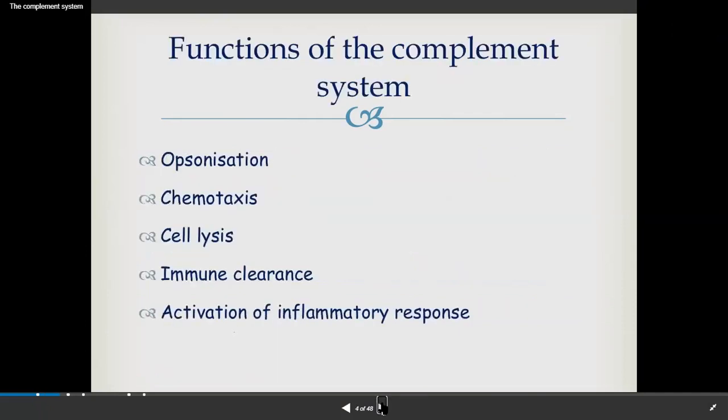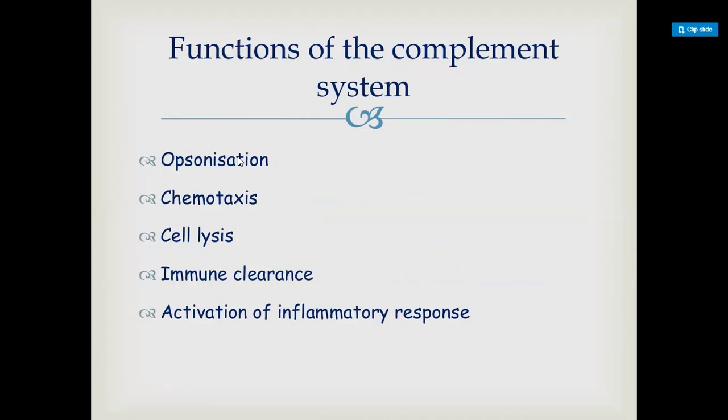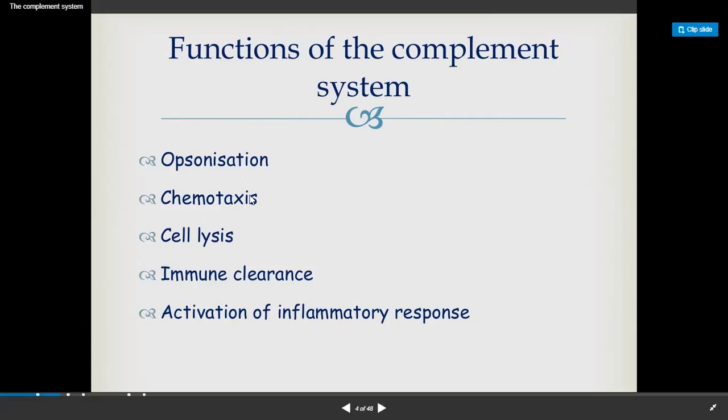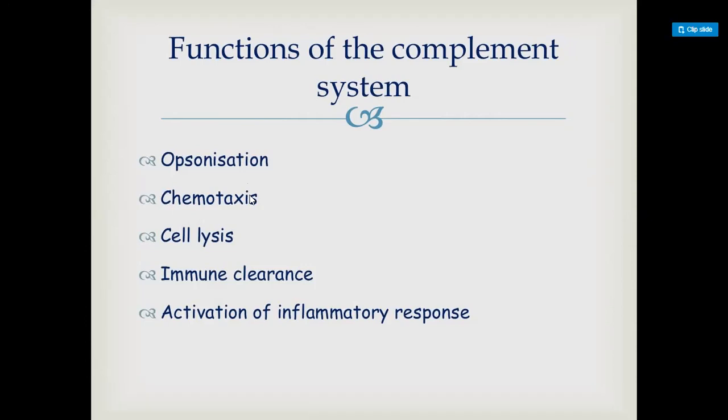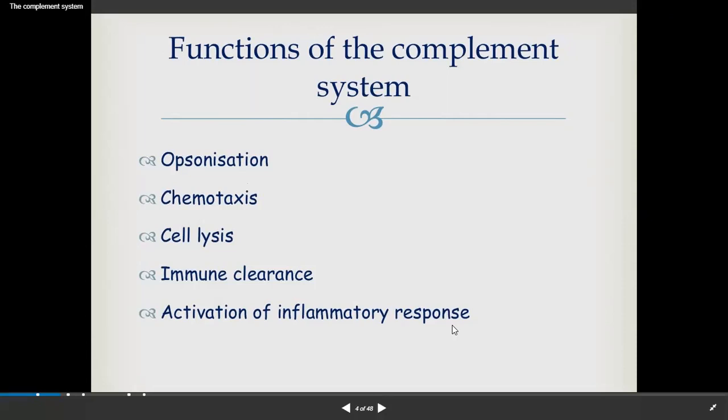So what are the functions of the complement system? The complement system is used in opsonization, chemotaxis, cell lysis, immune clearance, and activation of inflammatory responses. Opsonization means covering of the antigen by antibody and then killing by phagocytosis. Chemotaxis means that complement proteins will kill the antigen, so it is a chemotaxis process.